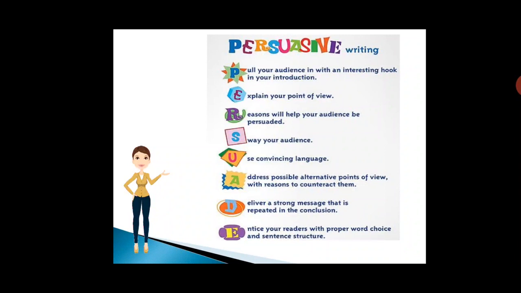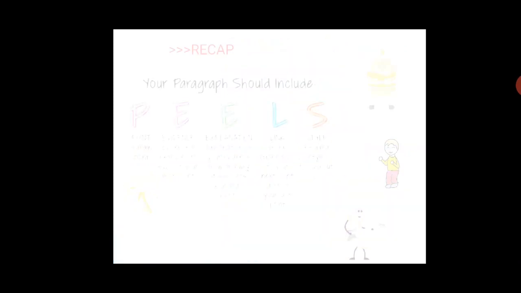And sway your audience, means they should enjoy your writing. Use convincing language, good, ornamental, figurative language. Then address possible alternative points of view with reasons to counteract them. That means you not only have to write in your point of view, but also you should think that if you were the audience, what kind of questions will come to your mind, and even write about that to counteract them. Then deliver a strong message that is repeated in the conclusion and entice your readers with proper word choice and sentence structure. This will really make your paragraph very, very interesting, children.